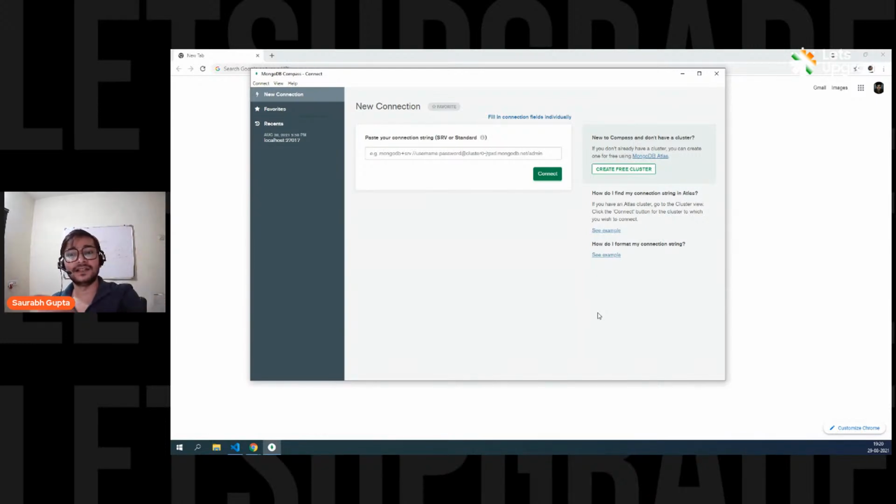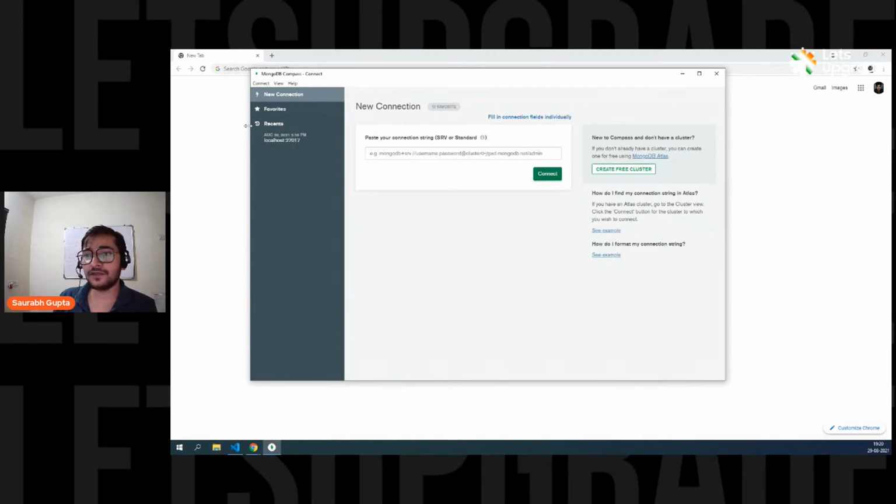You can also connect Compass to a remote database. Currently, the MongoDB server is installed in my PC. That means it's a local MongoDB server. But you can also connect Compass to a remote server that is somewhere else. But that is something you'll understand in future. Don't worry about it right now. So now let's get ahead and start doing it.